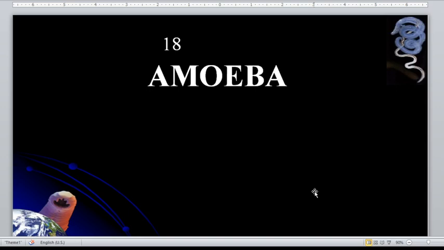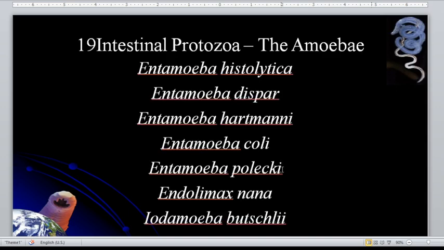The trophozoite. What do they use for locomotion? Okay, the pseudopods. So they move by using their pseudopods. Okay, so we have the intestinal protozoa, the amoeba. So we have the Entamoeba histolytica, dispar, hartmanni, coli, polecki, nana, and butschlii.